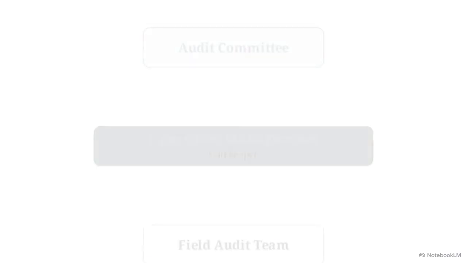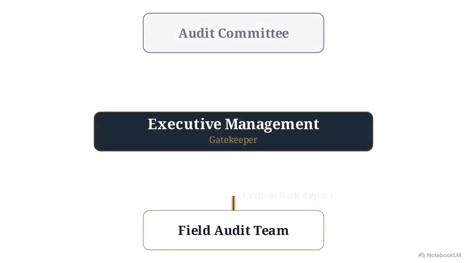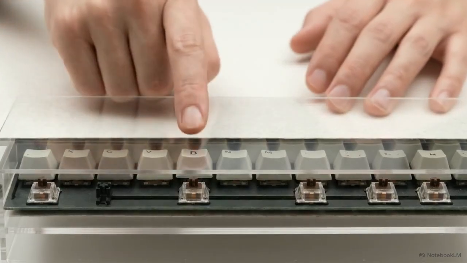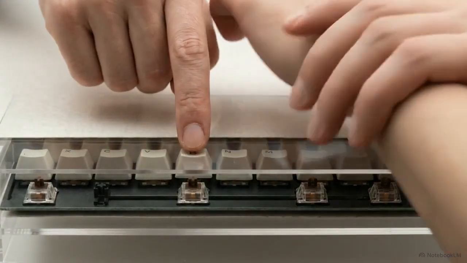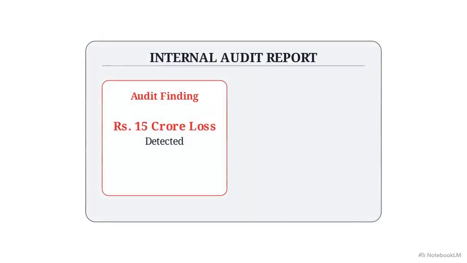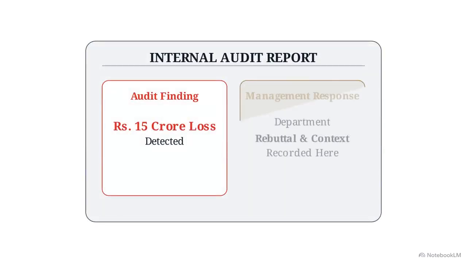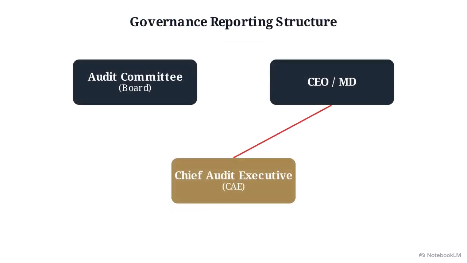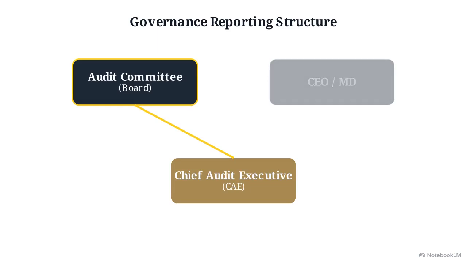The audit methodology itself worked. The breakdown occurred in the reporting structure, where a lack of anonymous whistleblower channels left the field team silenced. In professional practice, management is entitled to disagree with an audit finding, but they lack the authority to censor it. Robust structures prevent this by requiring a dedicated management response column for disputes, and by ensuring the CAE reports functionally to the audit committee, not the CEO.